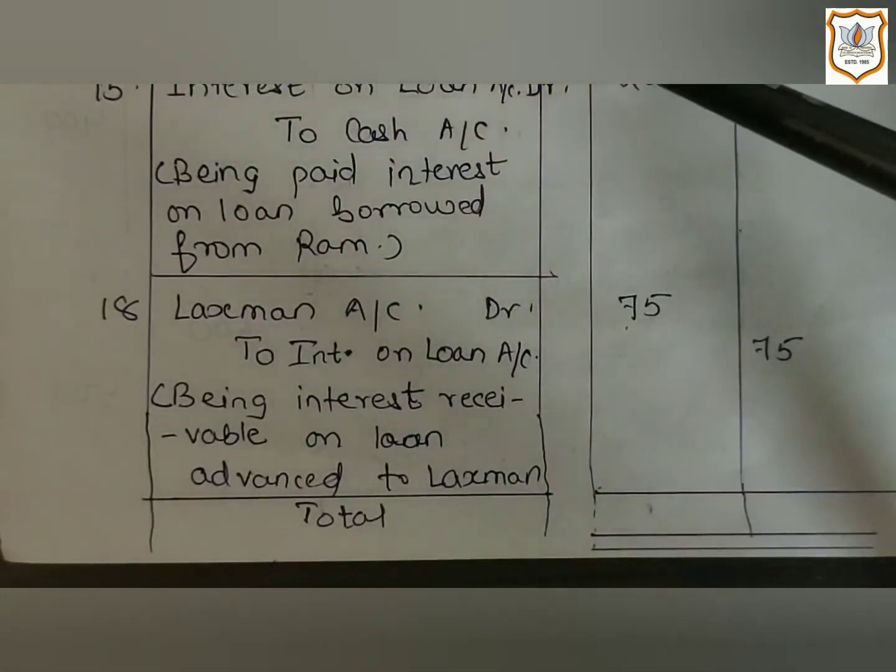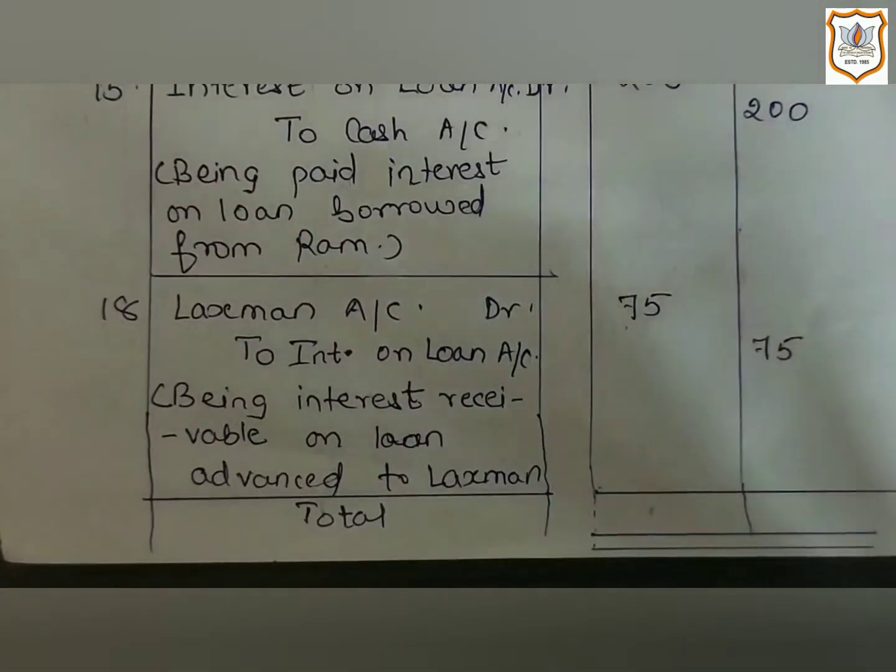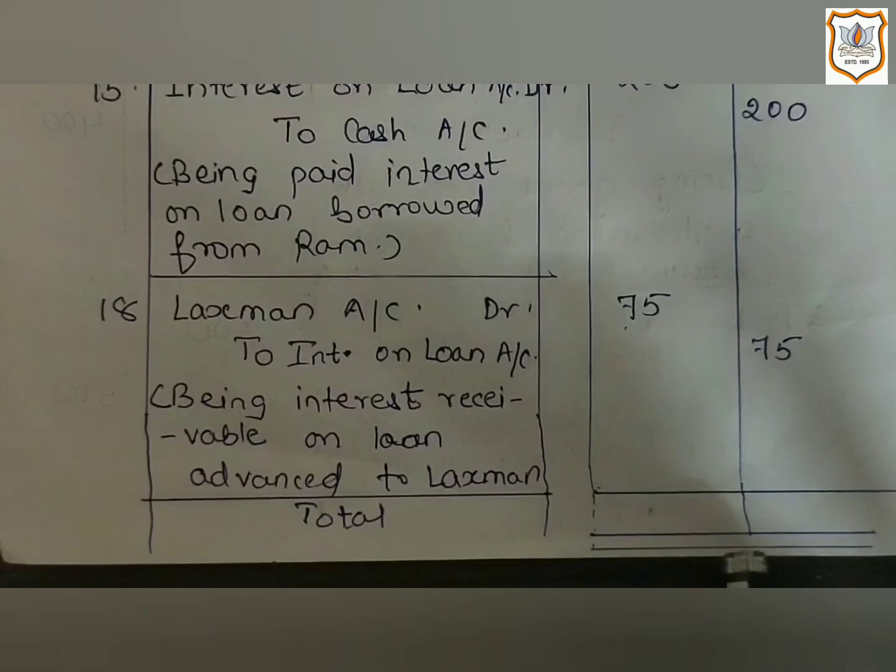Then the remaining entries you have to do by yourself. After making all journal entries, you have to add the amount of the debit column and the amount of the credit column. And remember, the total amount of the debit column and the total amount of the credit column must be equal. After that, you will draw 2 lines here, which indicates that you have completed your journal entry.